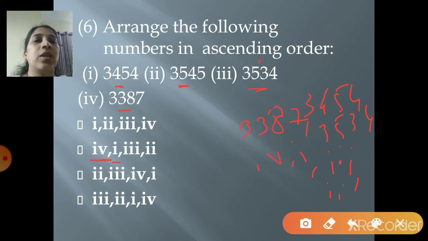Next you go to 3. 3 is there? Yes, 3 is also over here. And last was your 2. So 2 is also here. So you have found out your answer. So you will select this as your answer. Right, children?